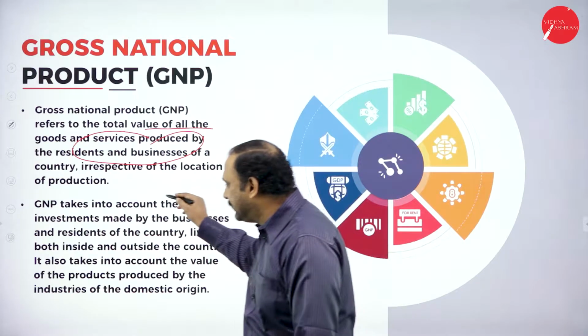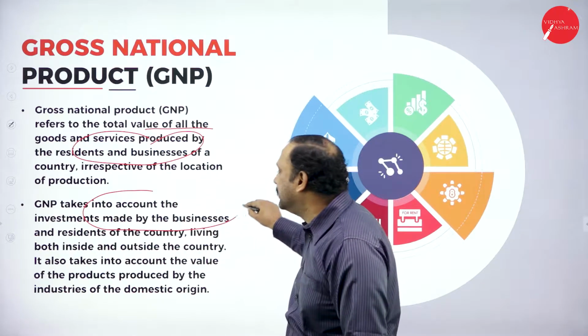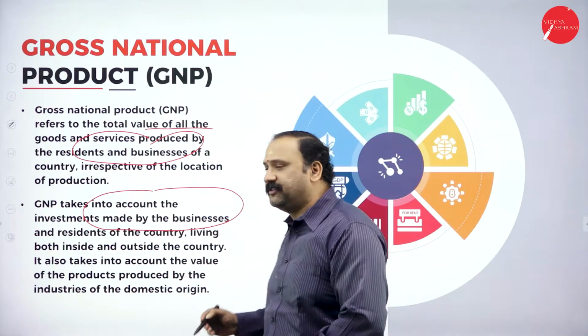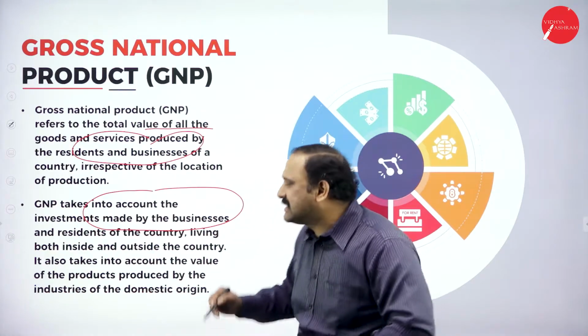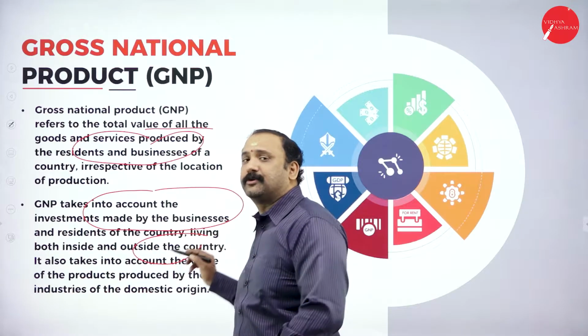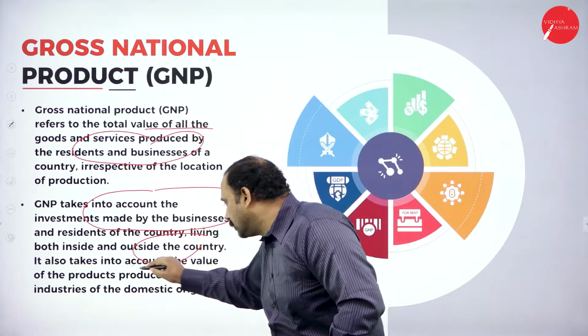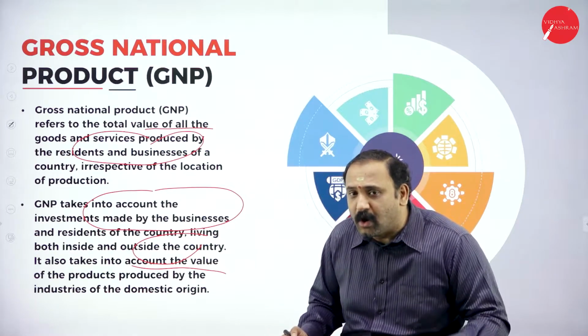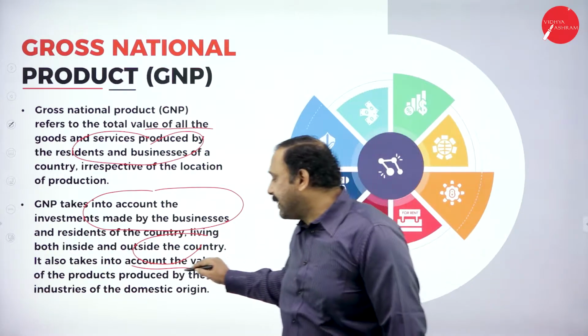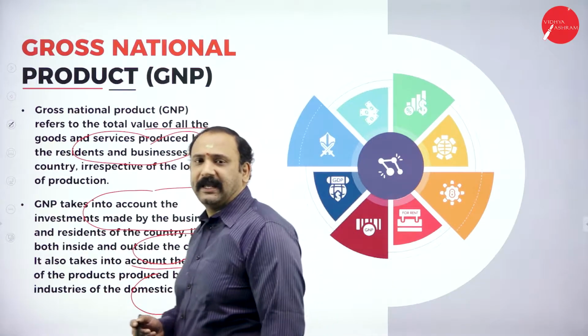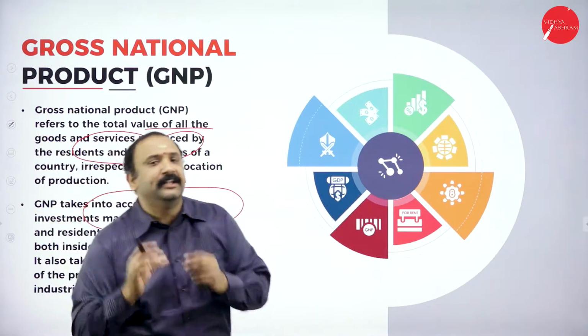Now, GNP takes into account investments made by business and residents of the country living both inside and outside the country. So I'm also going to include the NRIs into the picture. It also takes into account the value of the products produced by industries of the domestic sector. So GNP is quite broader in nature.